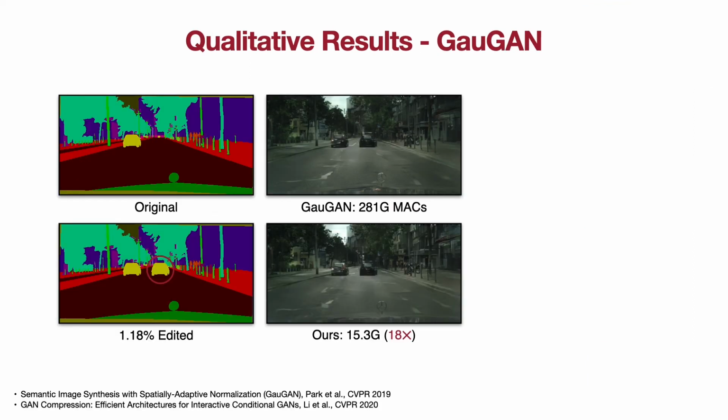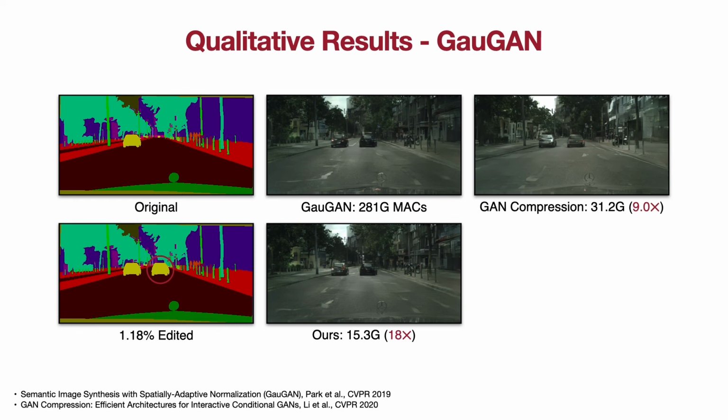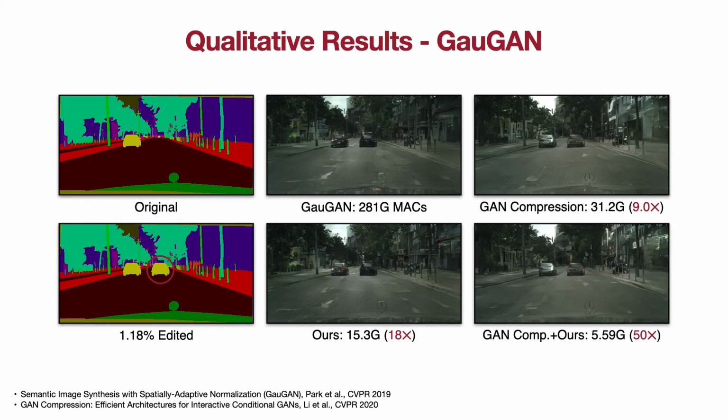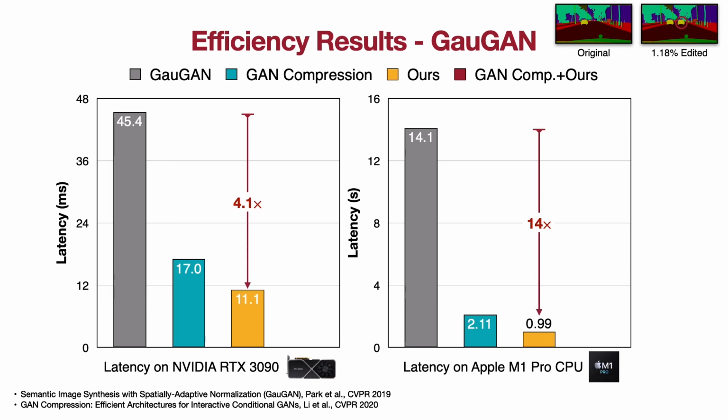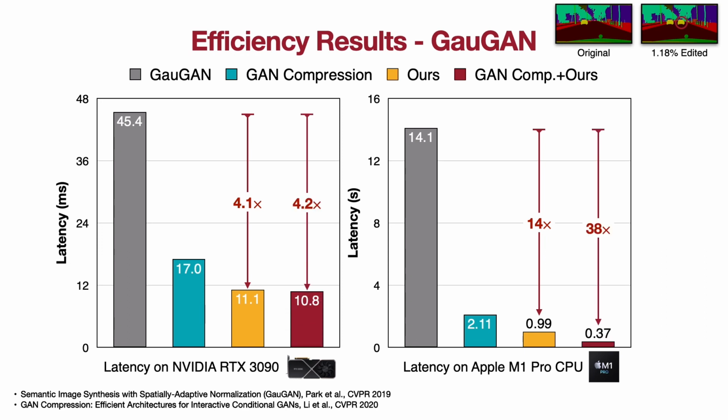Our method reduces computation by 18 times for GAN. It is also complementary to existing model compression methods. When used together with GAN compression, it reduces computation by 50 times. Correspondingly, SIGE achieves 4 times speedup on 3090 and 14 times speedup on Apple M1 Pro CPU. With GAN compression, it further achieves 38 times speedup on Apple M1 Pro CPU.